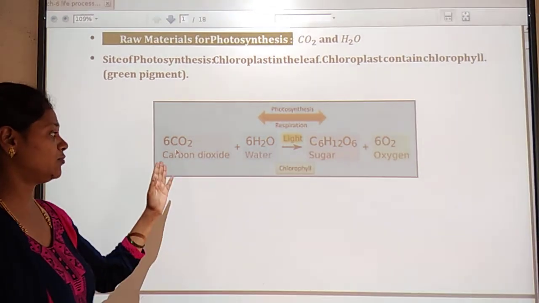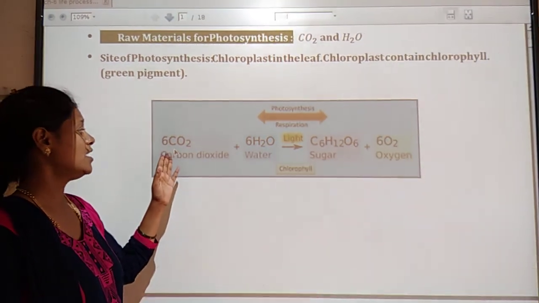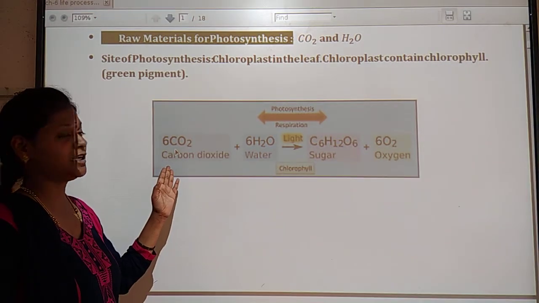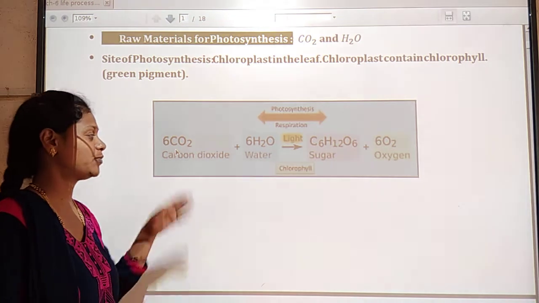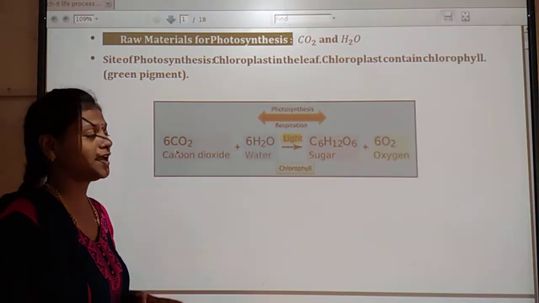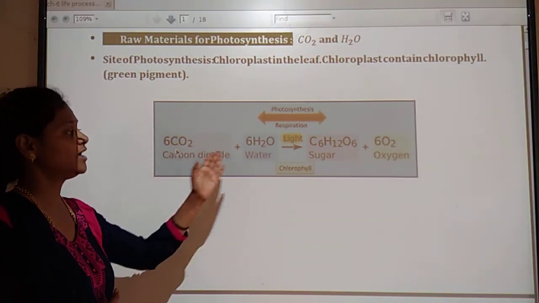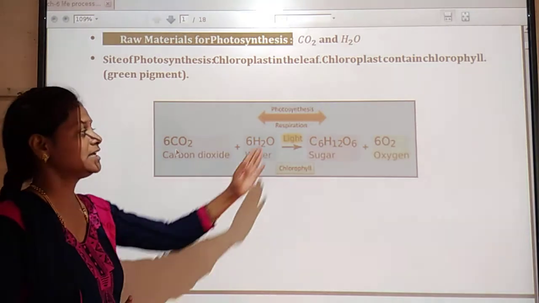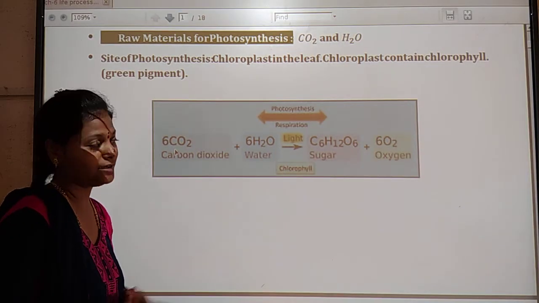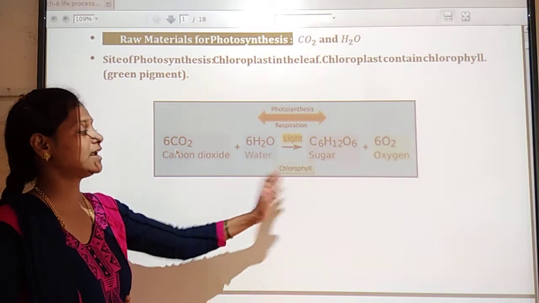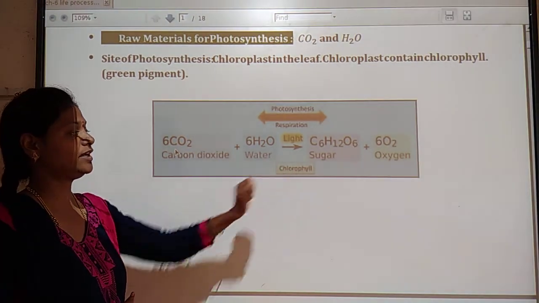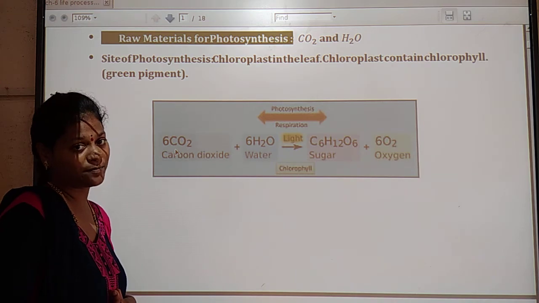One more time: the raw materials used in photosynthesis are carbon dioxide and water. With the help of these two materials, in the presence of sunlight and chlorophyll, the green color pigment of the plant,